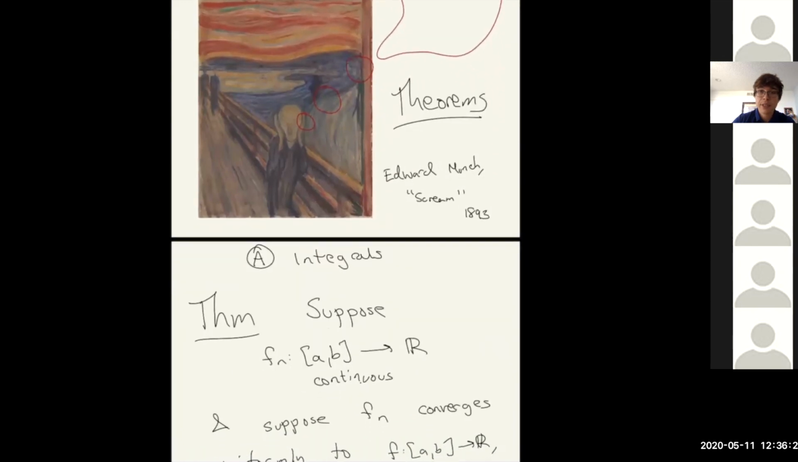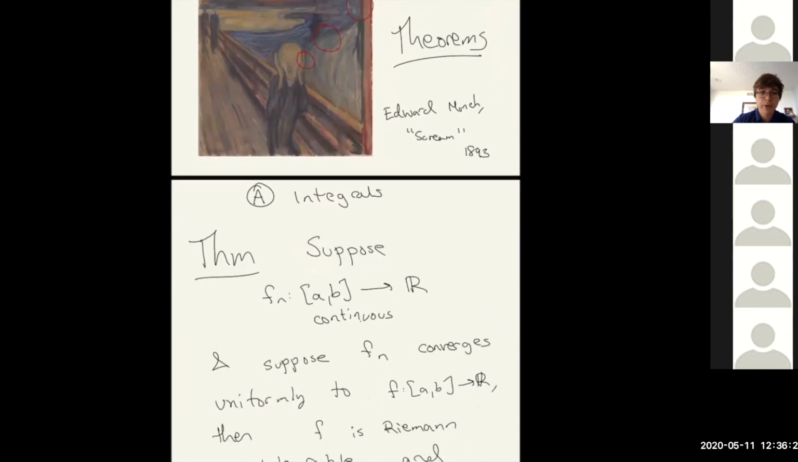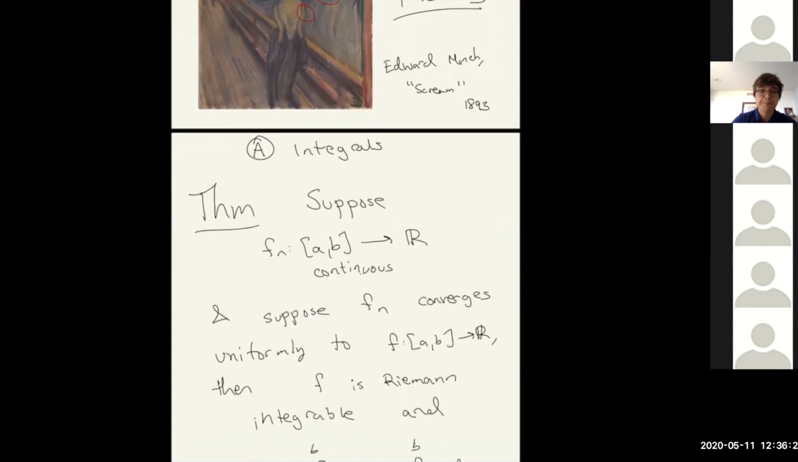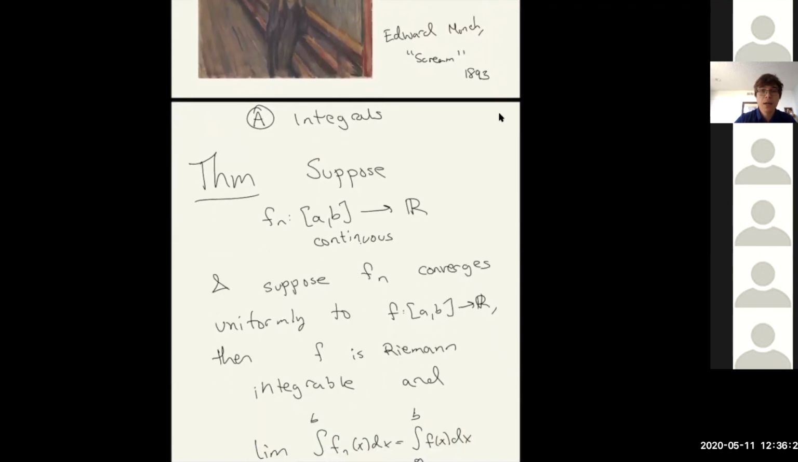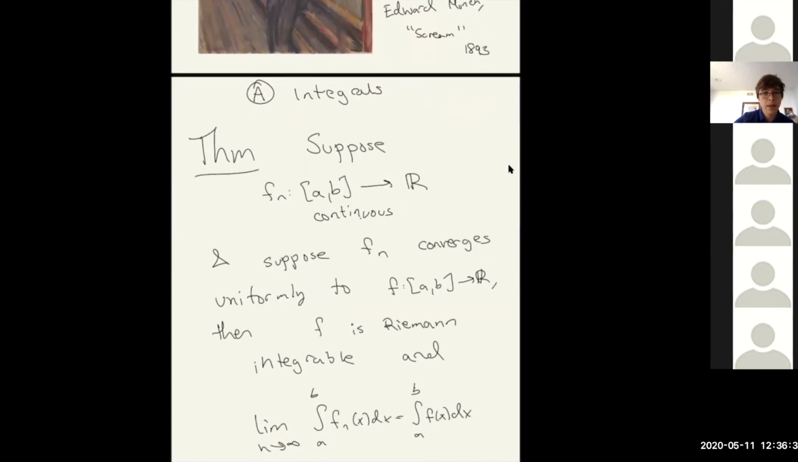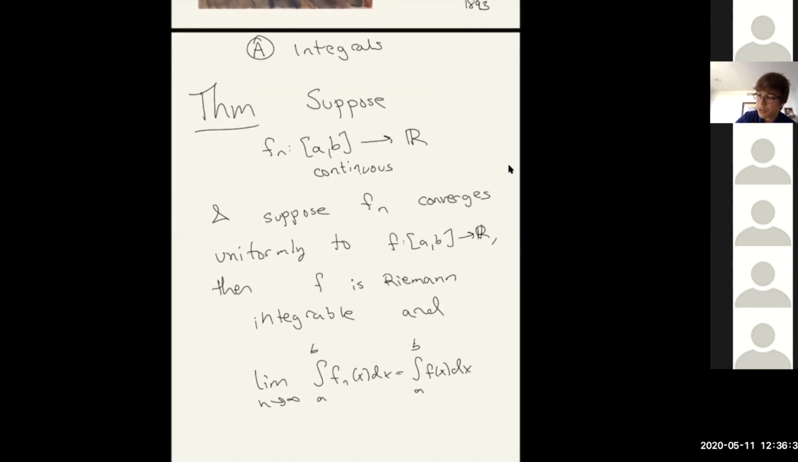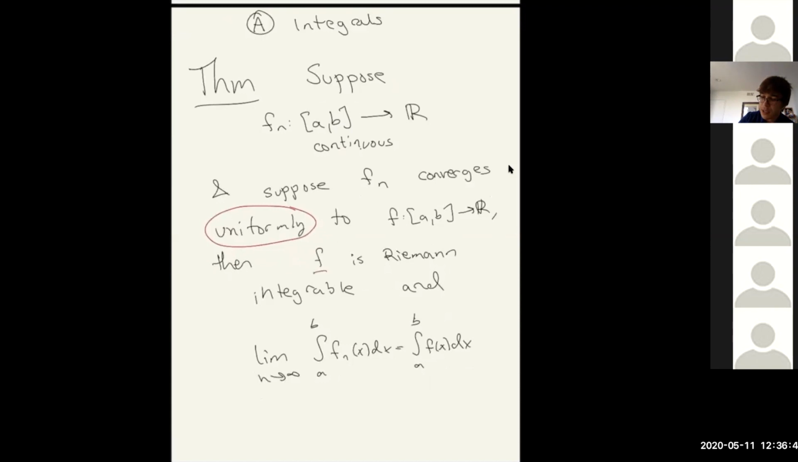I'll state these theorems first, and we'll see how much time we have to prove them. I think we'll have time for the integrals. So first, with integrals: if you have f_n continuous, and these are converging uniformly to a function f, then the limit function is Riemann integrable, and this is permitted.